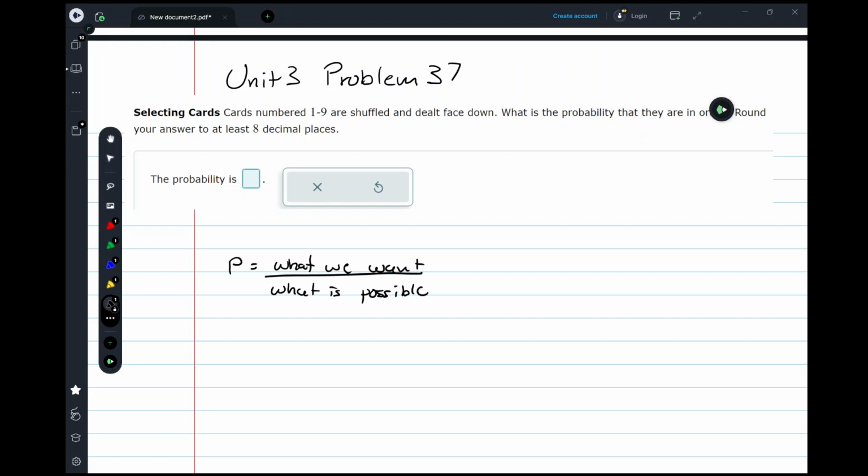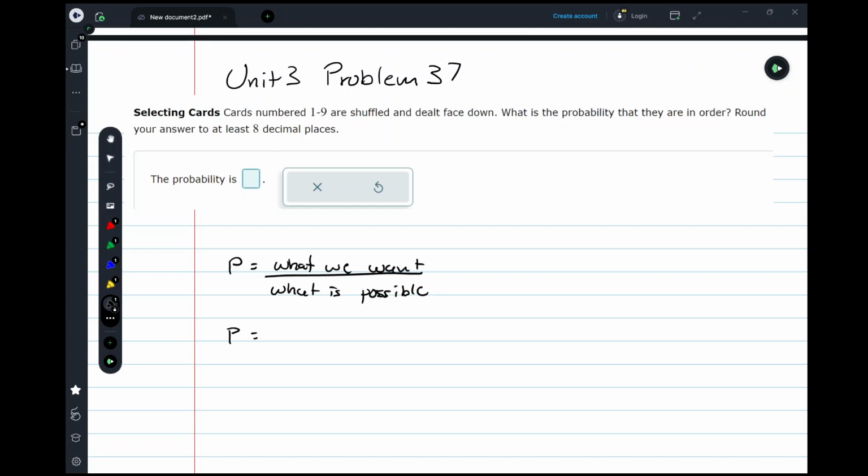For this one, to get those two values, we're not actually going to use combinations, but we are going to use another counting rule. So for the probability here, what we want is all 9 of those numbered cards in order. How many different ways are there to make sure that those cards are in order? Well, there's only one way. 1, 2, 3, 4, 5, 6, 7, 8, and 9.